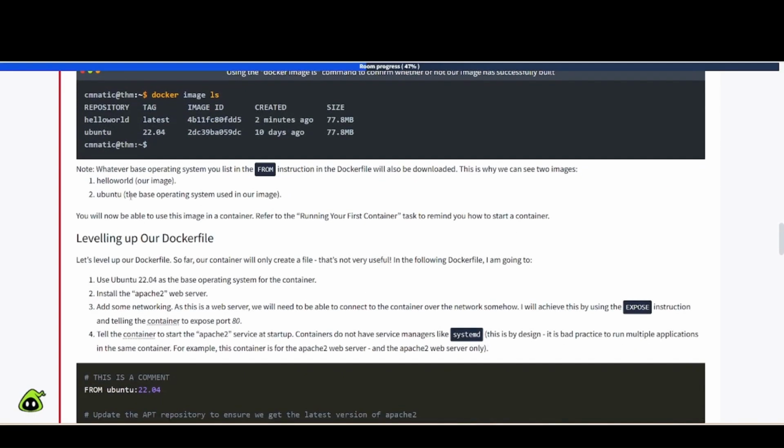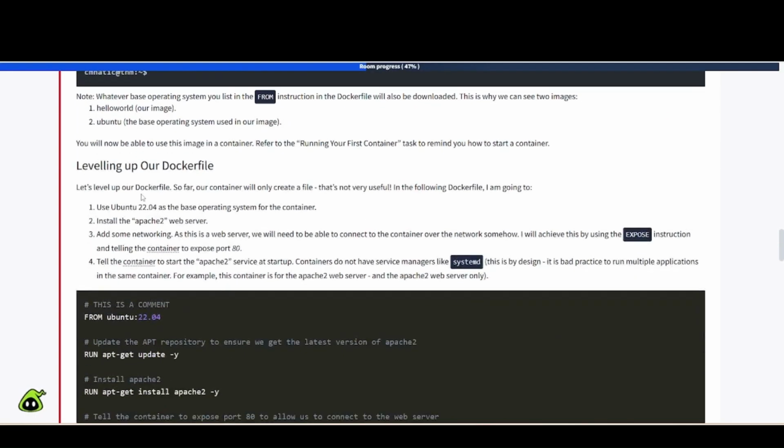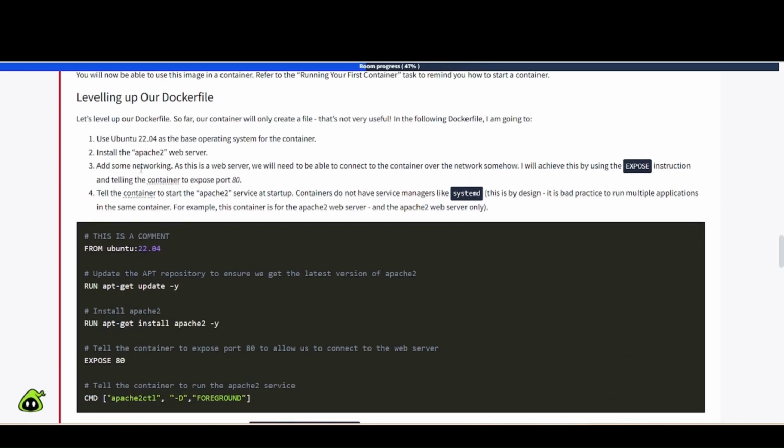Okay, let's see here, leveling up our Docker file. Let's level up our Docker file. So far, our container will create a file that's not very useful. In the following Docker file, I'm going to, number one, use Ubuntu 22.04 as the base operating system for the container. Number two, install Apache 2 web server. Number three, add some networking. As this is a web server, we will need to be able to connect to the container over the network somehow. I will achieve this using the expose instruction and telling the container to expose port 80.